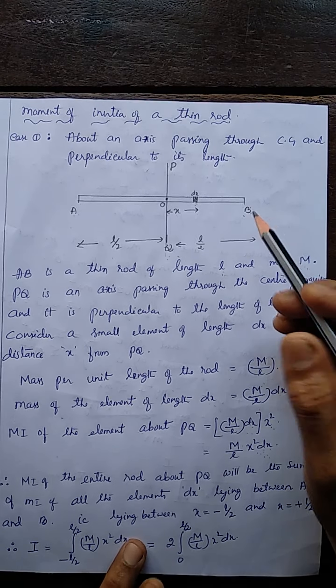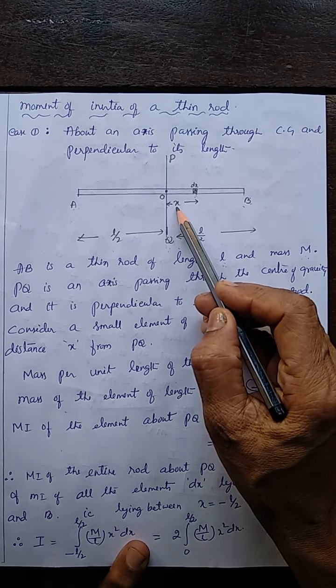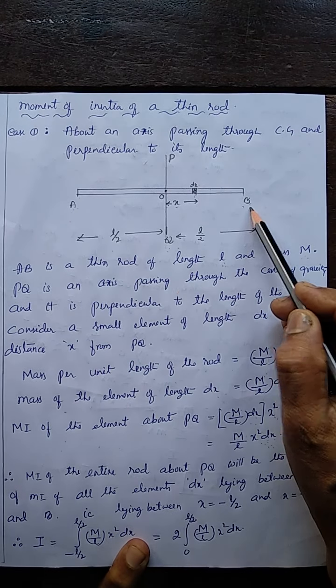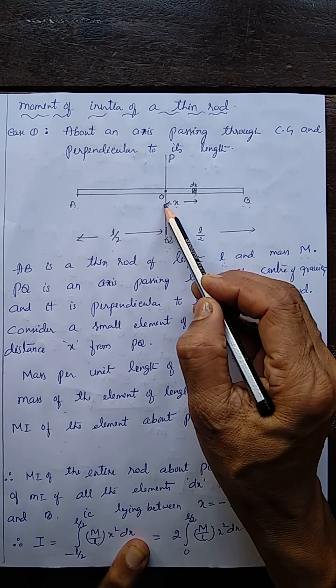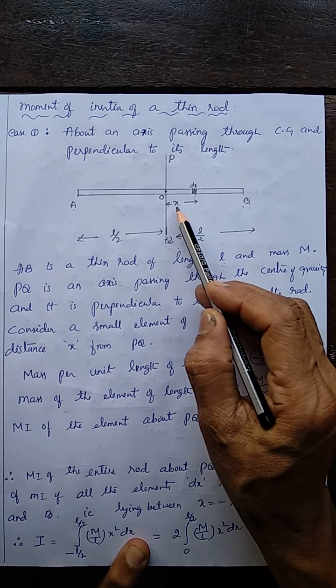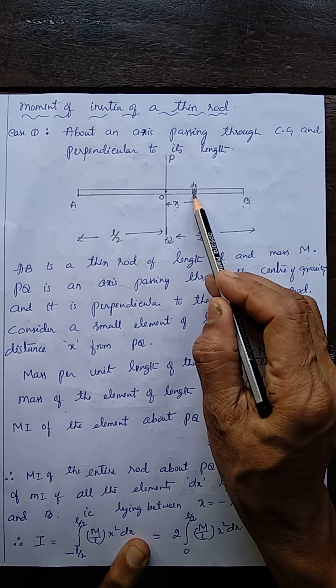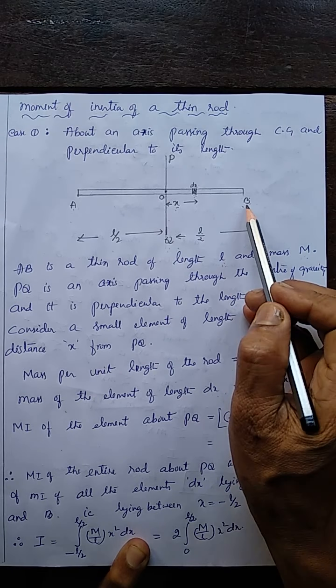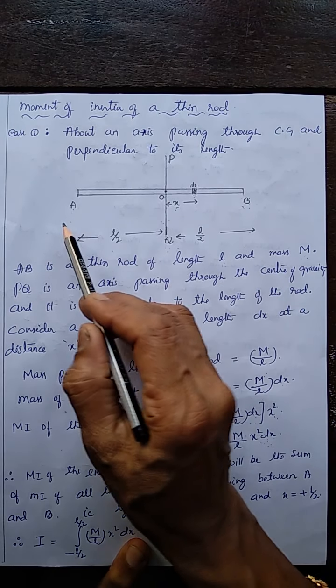Lying between A and B means this x is varying between minus L by 2 to L by 2. From here the length is L by 2, and from here also L by 2. So x, the distance of the element from this axis, varies between 0 and L by 2, and 0 and minus L by 2.